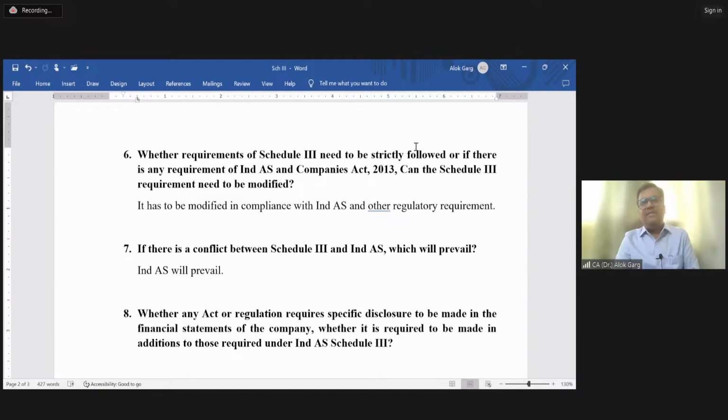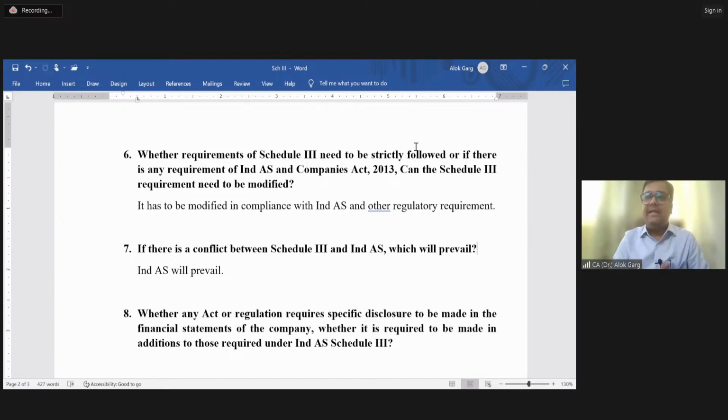Schedule 3 says that if the company has opted for the revaluation model of fixed assets, and due to the revaluation, the change in the fixed assets from opening to closing is more than 10%, in that case you need to give the disclosure, right? This is the requirement of Schedule 3.